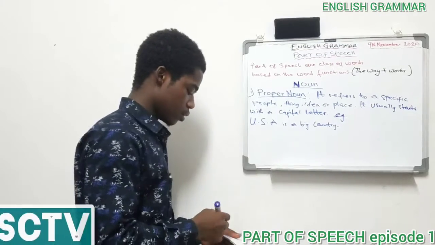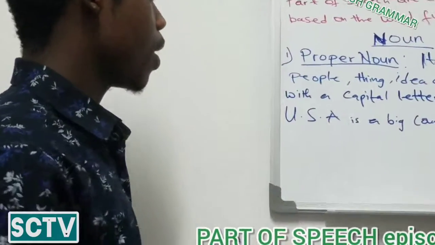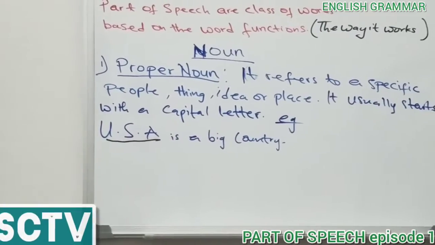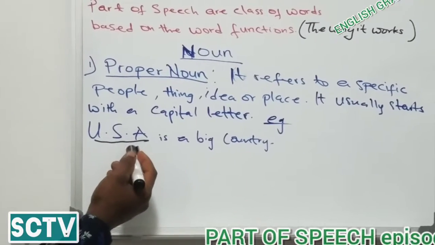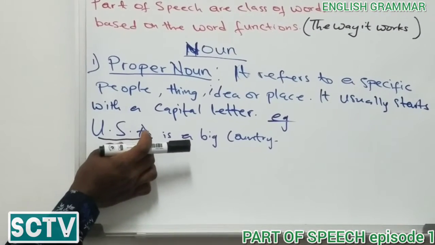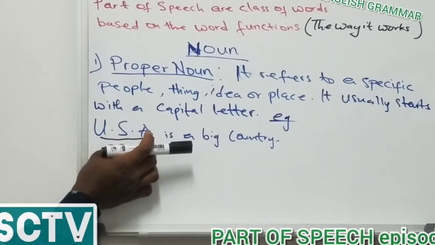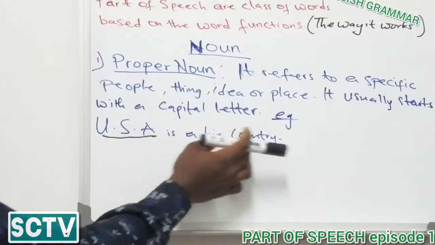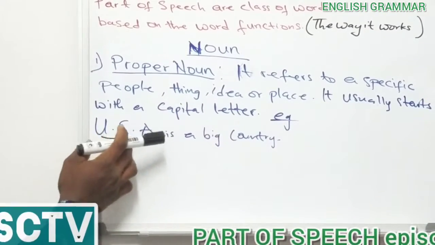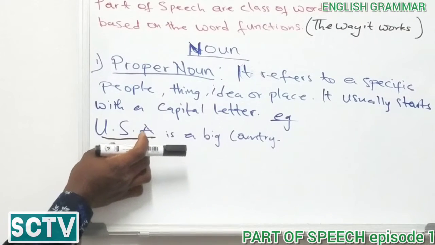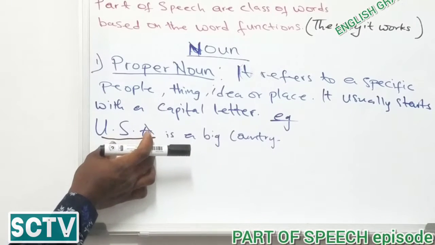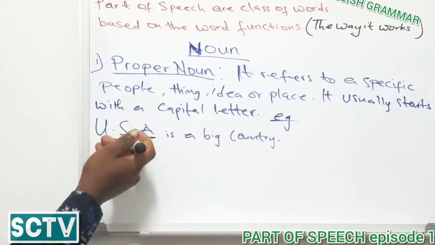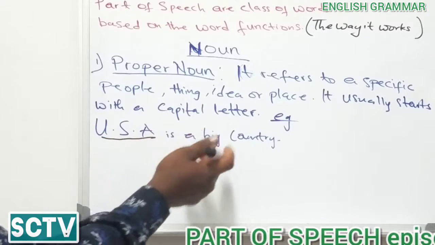This USA being the proper noun, is being started with a capital letter to indicate what we are referring to. It's a big country. What is a big country? USA. So USA being what we are referring to, we capitalize it to let us know that this is the actual one we are talking about. So USA is a big country.